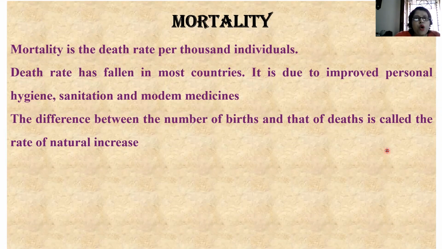Now coming to mortality. Mortality is the death rate per 1,000 individuals, like natality. Natality was the birth rate, births per 1,000 individuals, and this is deaths per 1,000 individuals. Death rate has fallen in most countries. Why do you think death rate has fallen in most countries? Think for a while.